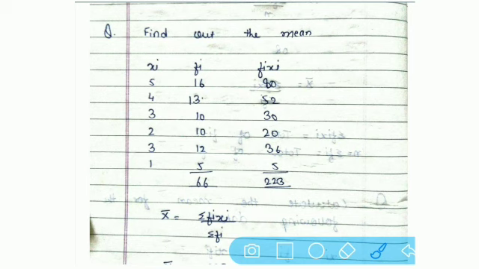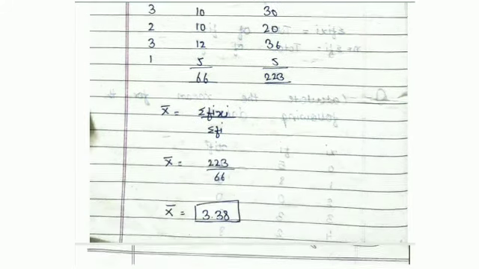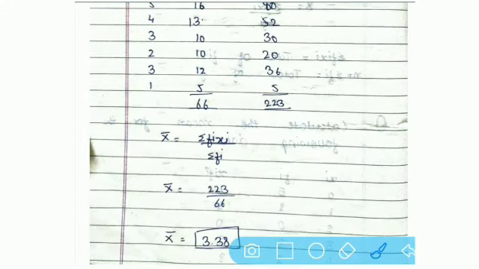First of all, when the question is given, do the total of this frequency. So total of frequency is 66, which is denoted as our n. See, as mentioned over here, we have done the total of frequency, and total of frequency is 66.